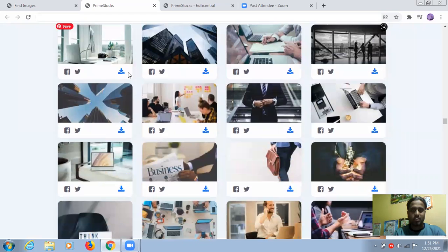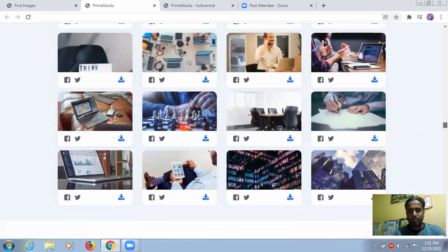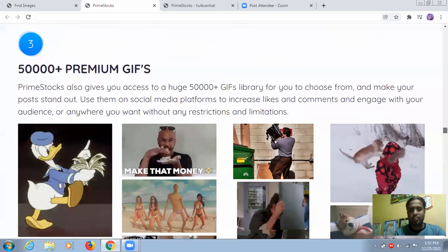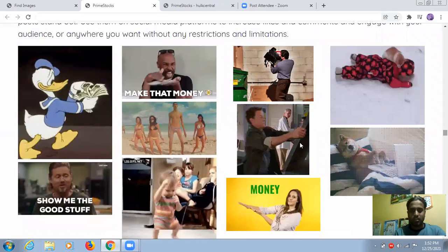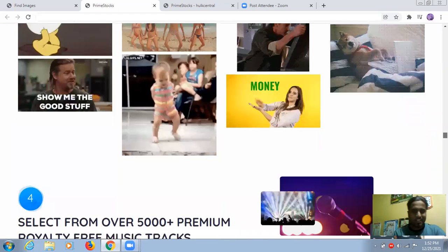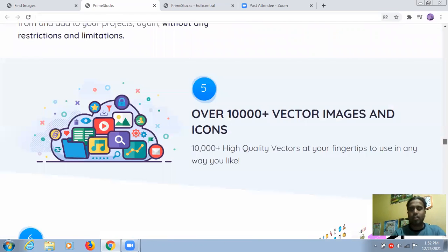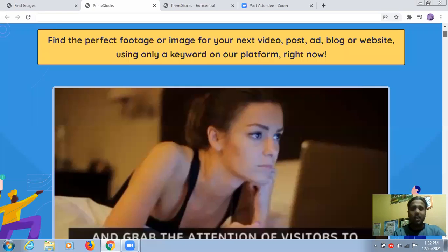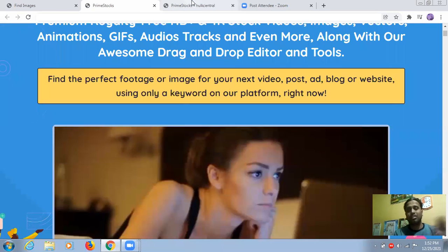So that's how you can download this type of images. Here are all copyright free images you can use for your own purpose. Whatever you want, any type of images you can choose. All these things will be very useful. These are all GIFs which you are watching right now. So that's how you have to play the game with your business, guys, and this product will always help you move on to the next level.